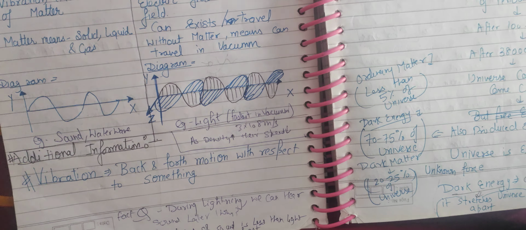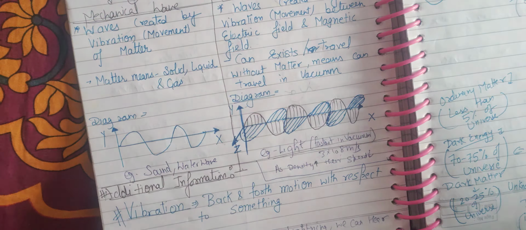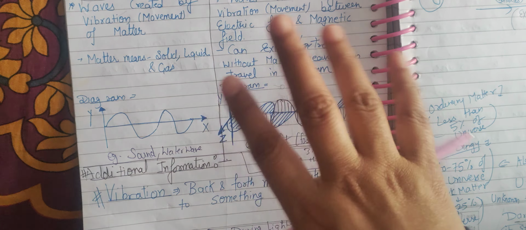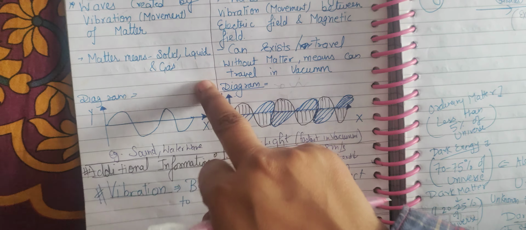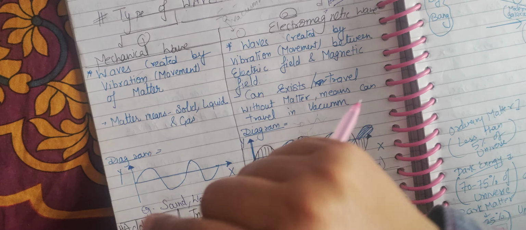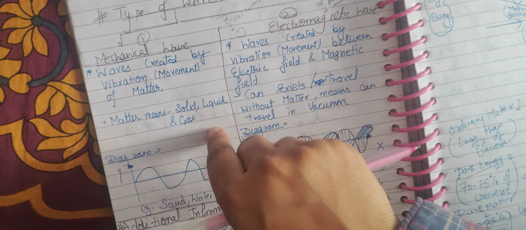Good morning, students. In the sound chapter, we left off with the types of waves. First we defined what a wave is, then the types of waves: mechanical and electromagnetic. In this chapter we are dealing with mechanical waves, which can travel through a medium only. Medium means solid, liquid and gas.